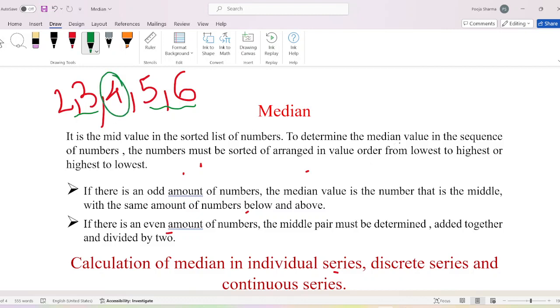To determine the median value in a sequence of numbers, the numbers must be sorted or arranged in value order, from lowest to highest or highest to lowest. Here are some numbers which have not been arranged: 2, 5, 3, 4, 1.